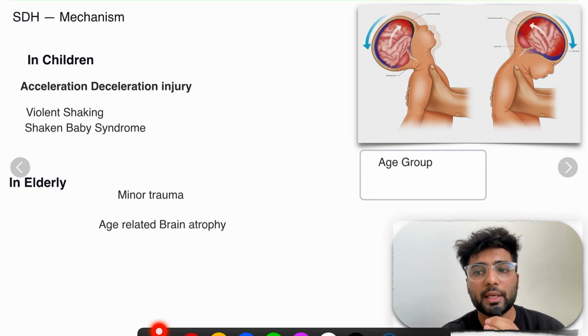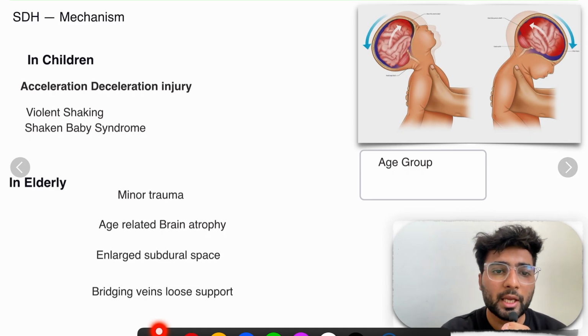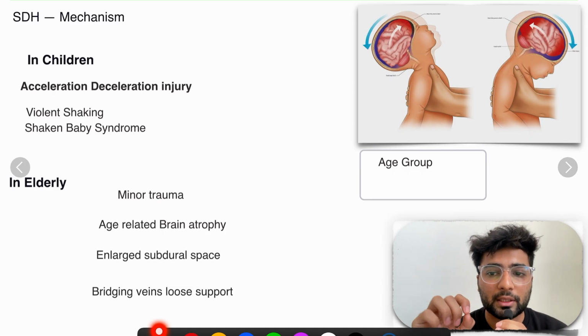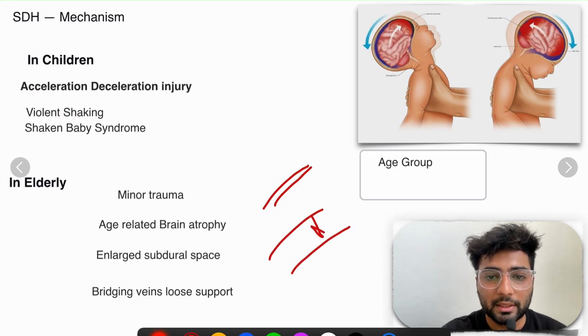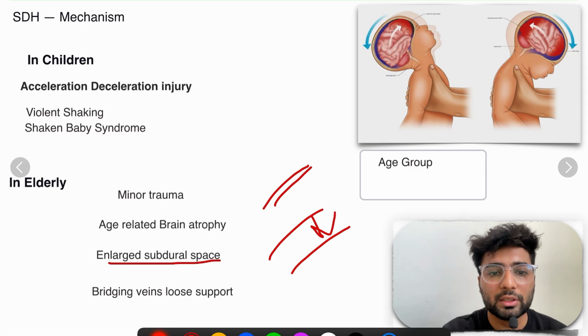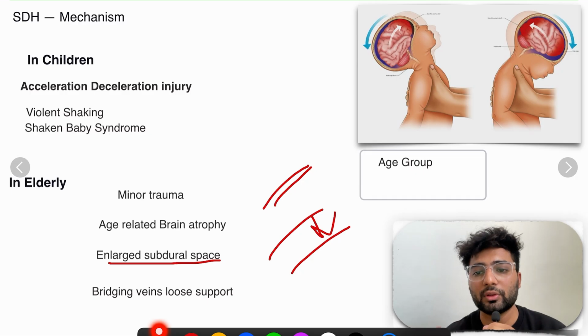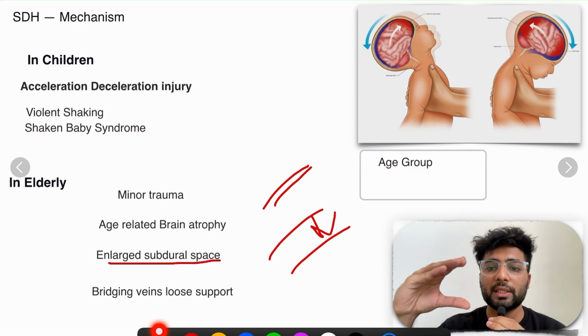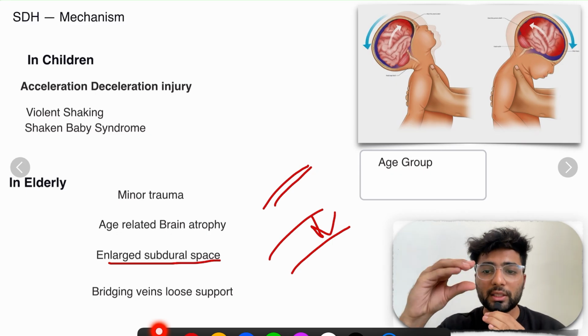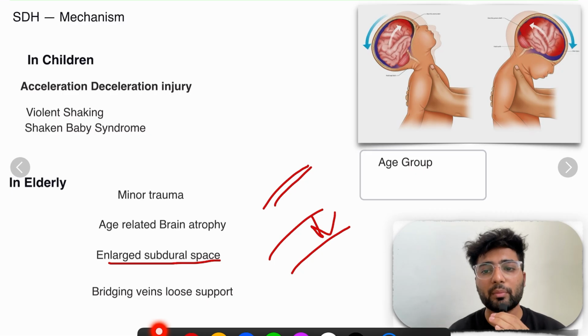Now how does it happen in elderly? See, whenever there is minor trauma in elderly, the elderly brain, this one is normal physiologically, the brain is atrophied. So let's say these are the two layers of the brain. So whenever the brain gets atrophied, the space increases. So there is enlarged subdural space, which will cause bridging veins to lose the support. So if this was the space, then the veins between them are properly held. If the space increases, the veins lose their support. Why did the space increase? Because age related brain atrophy occurred.